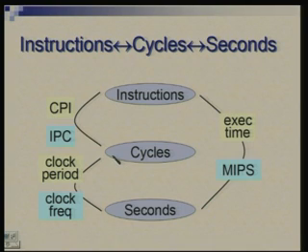Then what relates cycles to the absolute time is the clock period, or conversely clock frequency. So that's something very straightforward. Finally, the relationship between instructions and the absolute time. Okay, you could talk of the total time each instruction takes, seconds per instruction, or you can also talk of instructions per second. So when you're talking of time, seconds per instruction, there is another thing which we actually talked about last time, which was seconds per program. Okay, for an entire program how many seconds are required, or for one instruction how many seconds are required. One could ask both questions.